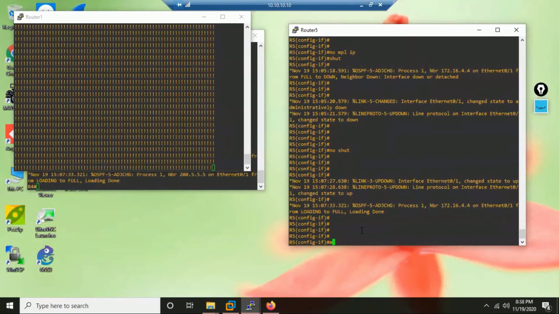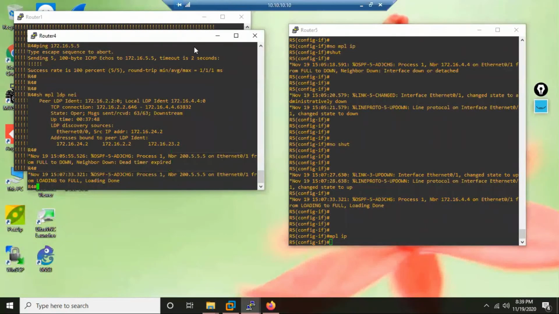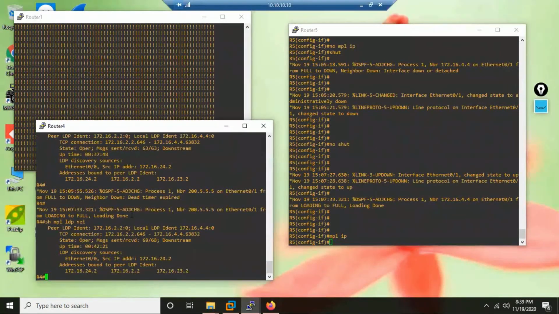Again, back. So let's see now, this time, after bouncing the interface, once LDP starts again, does it solve the problem? Is the problem solved? Still no neighborship. What to do?